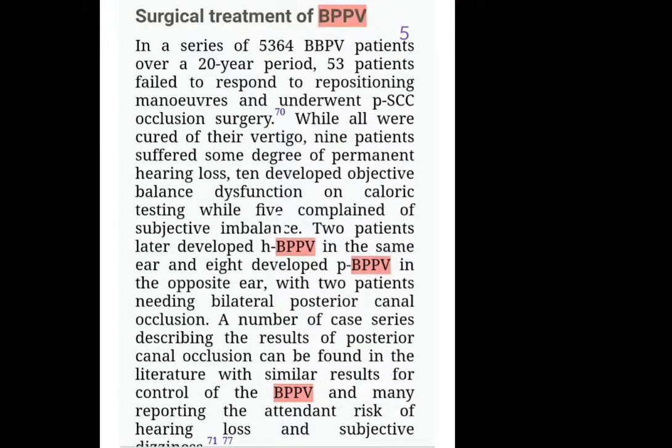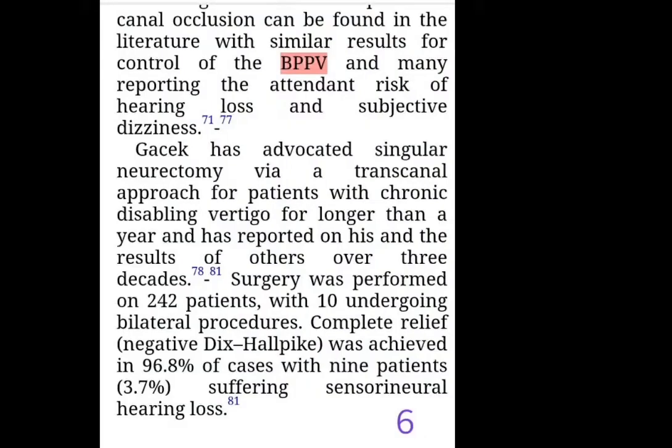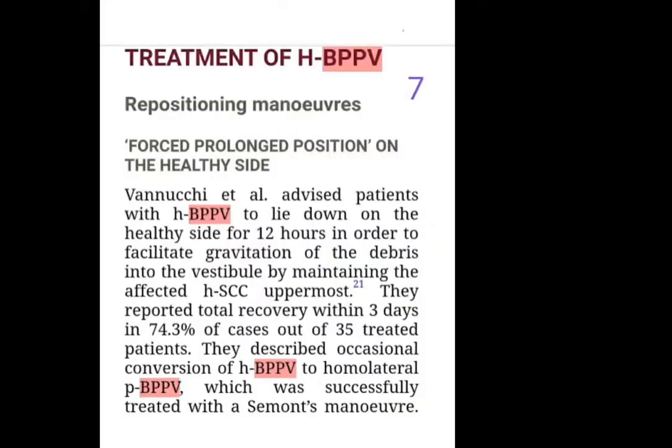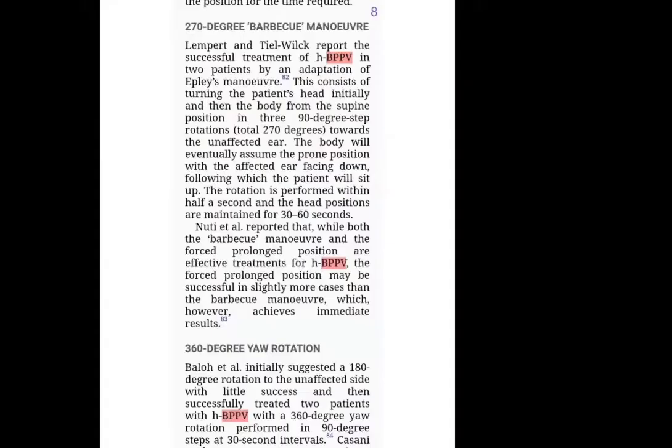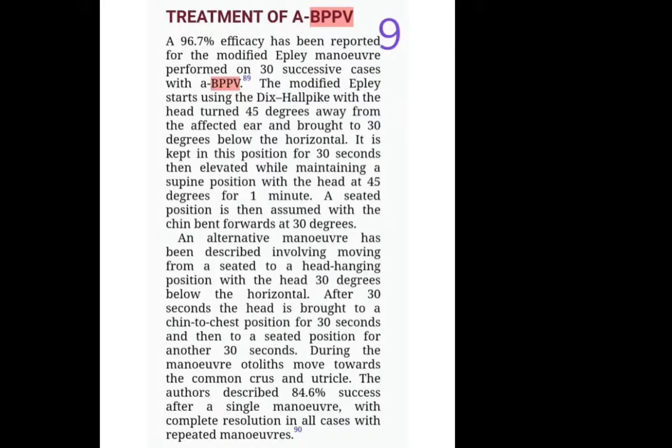For the horizontal semicircular canal, you keep the patient positioned on the healthy side, with 270-degree rotation, the barbecue maneuver. For the anterior or superior semicircular canal, you do a modified Epley therapeutic maneuver. So these are the positioning